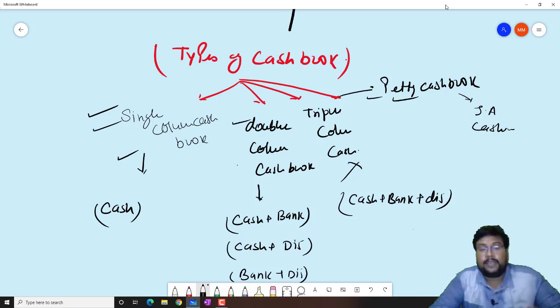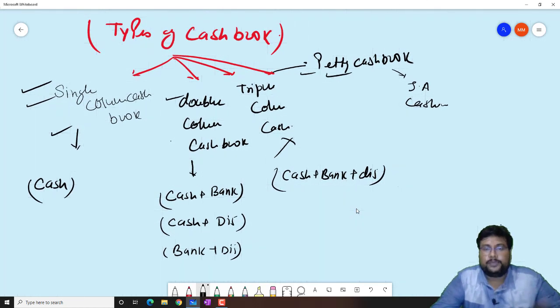We can deal with the bank plus discount, it means bank transaction and discount transaction. And at the same time, beta, in triple column cash book, we can deal with cash plus bank plus discount. It means we will deal in the cash transaction also, bank transaction also, and discount transaction also. Petty cash book is all about the junior accountant cash book or cashier cash book.